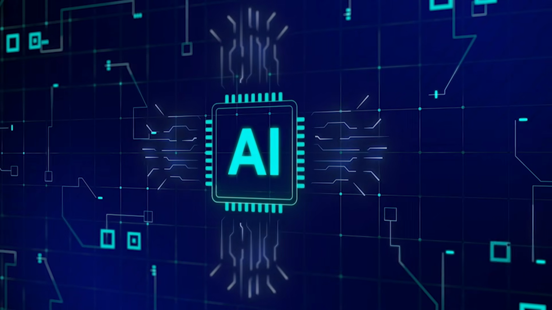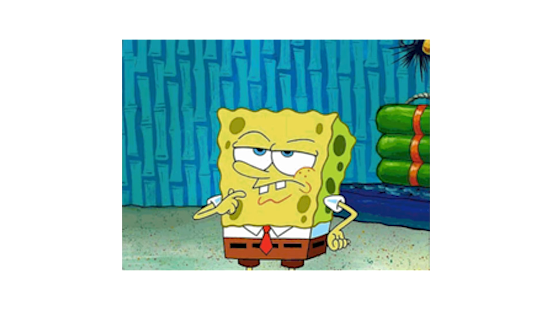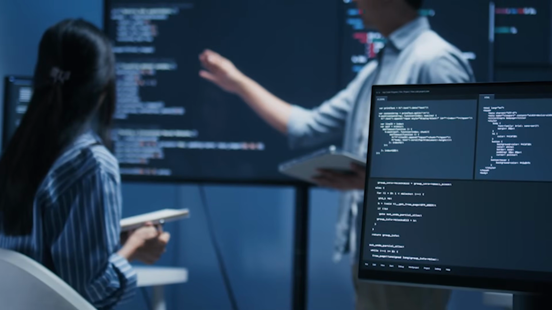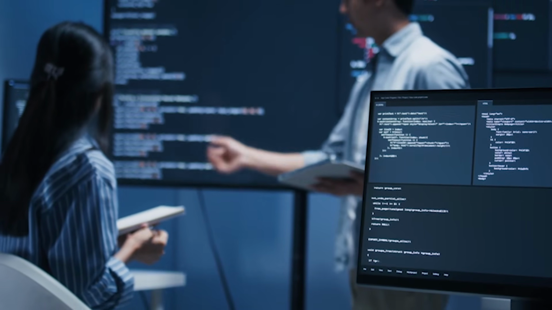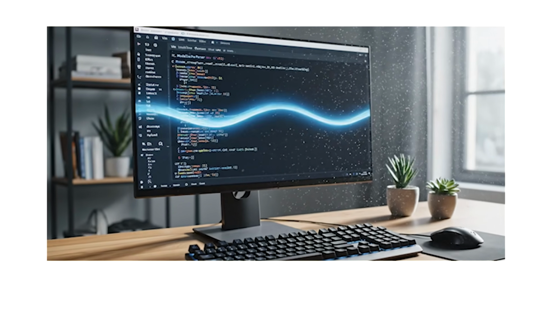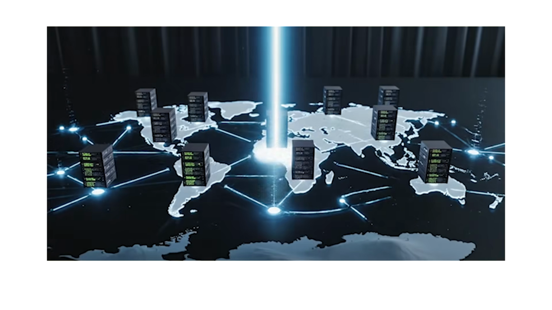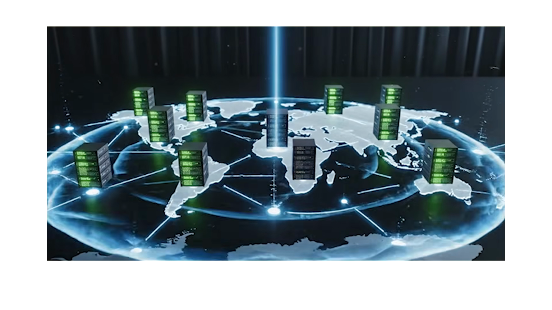If an AI found these in 4 hours, the uncomfortable question is, did a nation state find them first and sit on them? The response from the open source community has been fast, unusually fast. Anthropic followed responsible disclosure. They contacted both maintainer teams on day 1, gave them 2 weeks, and both teams delivered patches in time for coordinated public disclosure.